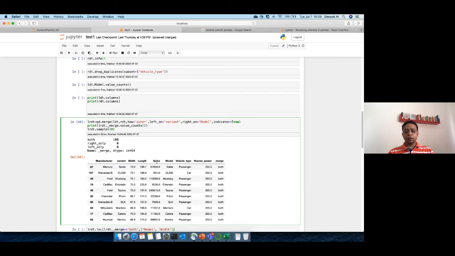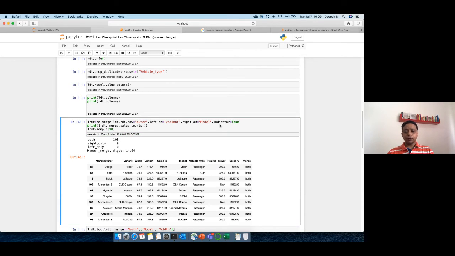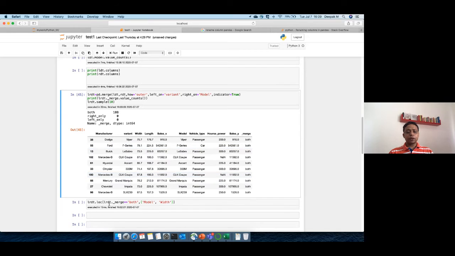That's why sales is only one column. But now we are saying merge by variant and model. What will happen? You will see sales_x and sales_y. Automatically it will see the common column that is not a key column, basically not the columns based on which you are merging. Then it will add suffixes to it automatically, right? So this is a good feature also. Sometimes it creates a problem because you don't realize it and then you go ahead and try to find out.